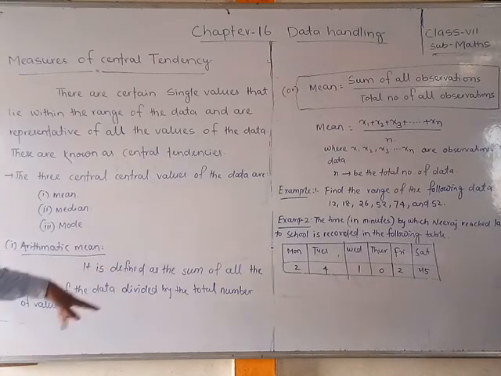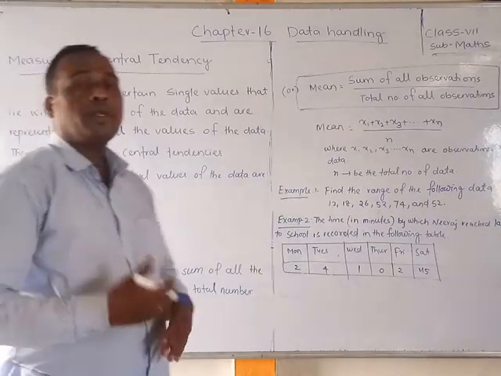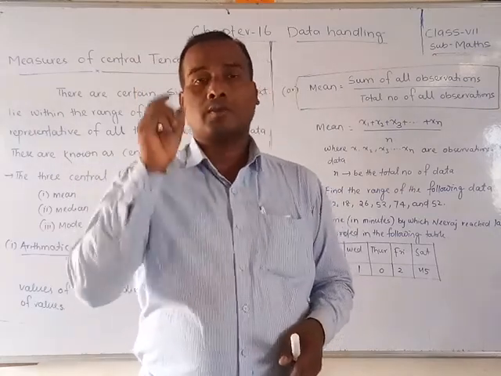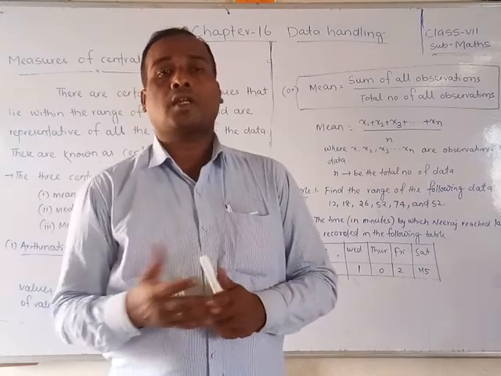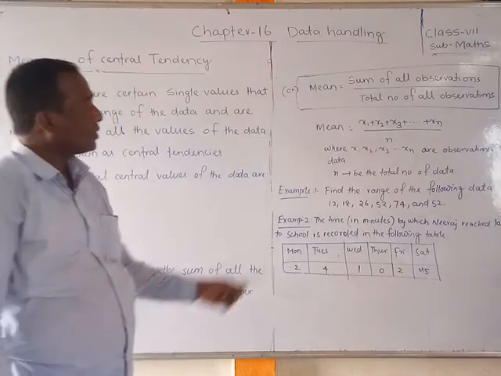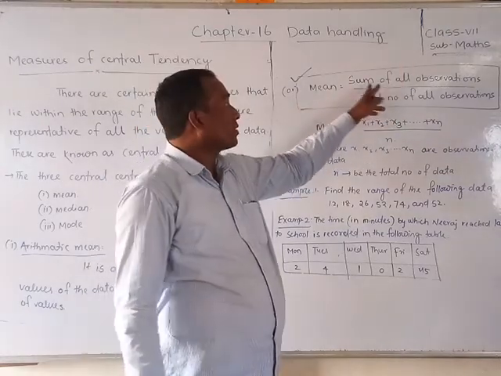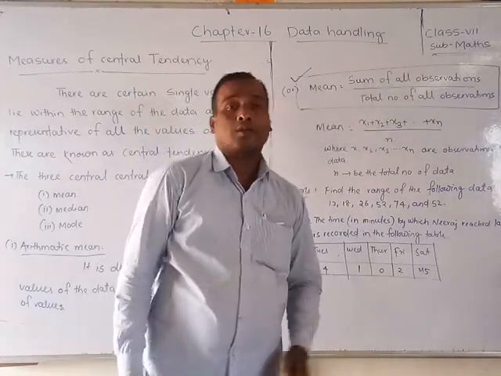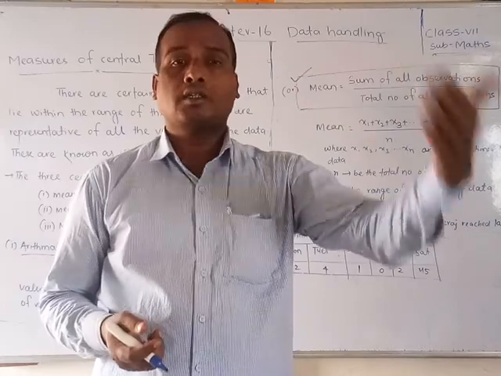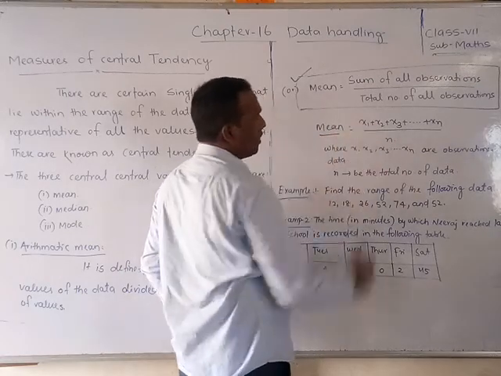It depends on the sum of all the values of the data divided by the total number of values of the data. However many data values are given to you, you should add them, and divide by the number of data values you added. The answer you get is called the arithmetic mean. So, the formula, students, is very important, you have to remember it. Mean is equal to the sum of all observations divided by the total number of observations. Total number means how many values you added, that is the total number of observations.